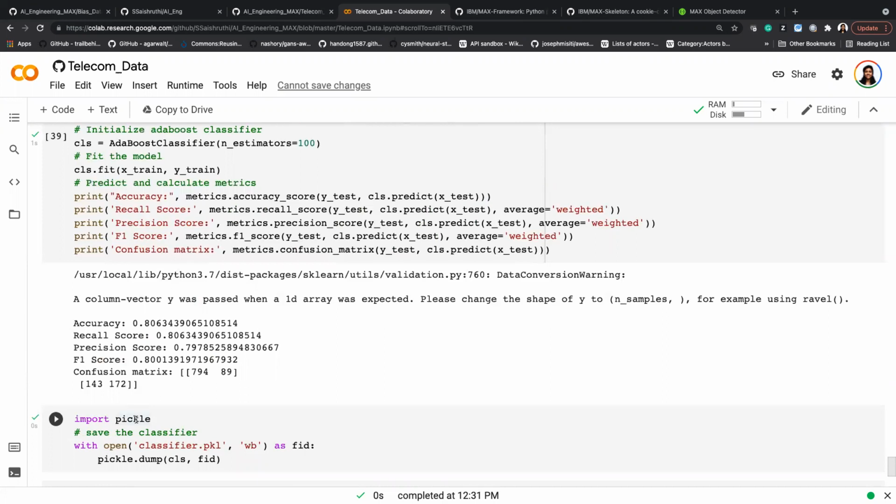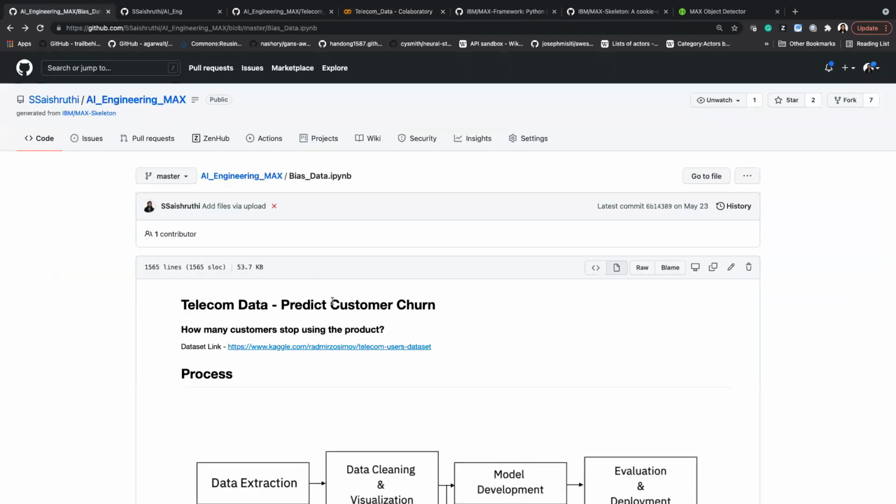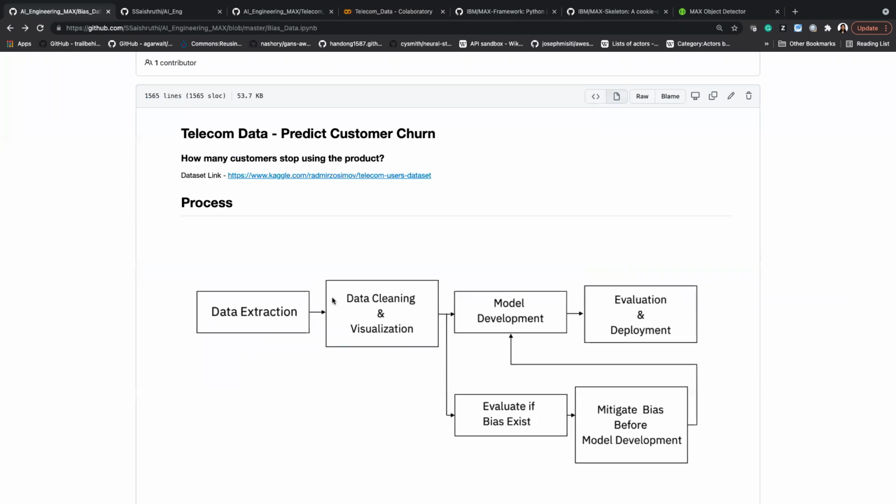Again, the goal of this entire workshop is to see through different processes. So I'm not getting in depth into each algorithm's working. I would like to show a high level view of how things work and what are the tools you have in the open source world. So yes, this covers the regular pipeline, right? And if you want to go with a bias check, of course, we need to check at every stage if there is any fairness issue with the data or with the model.